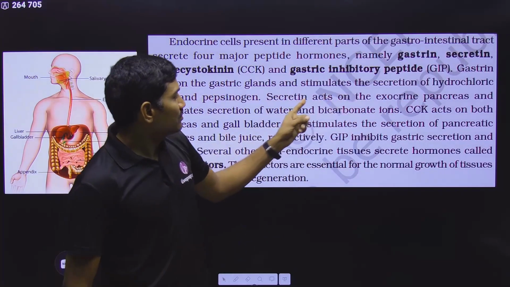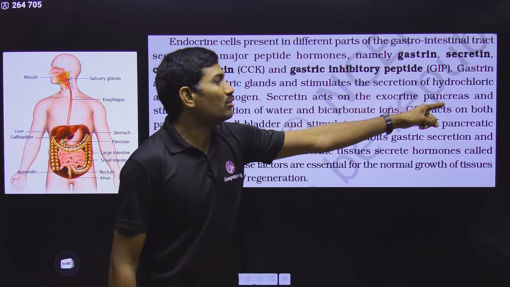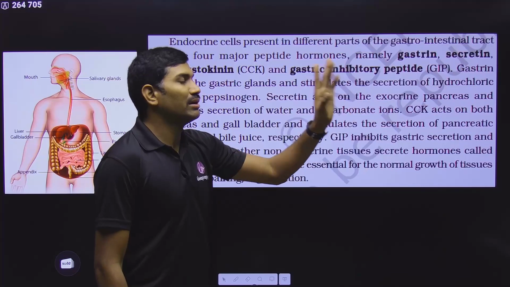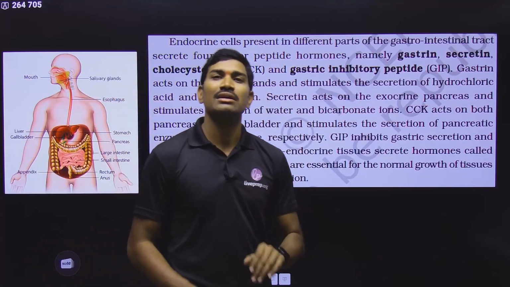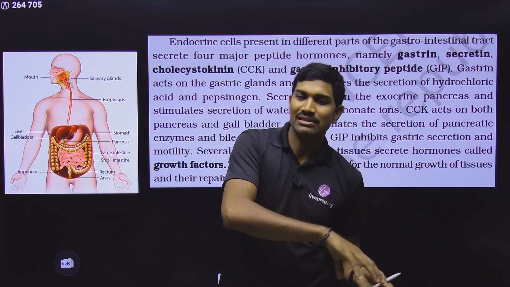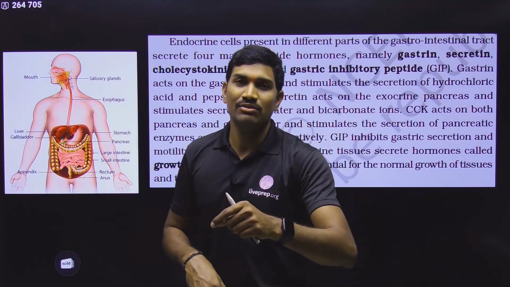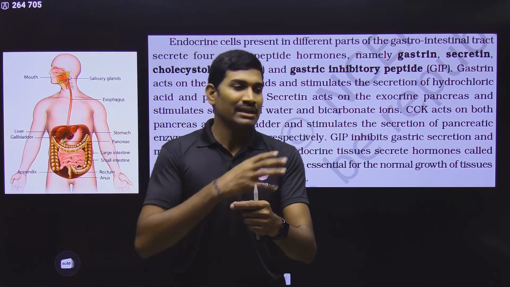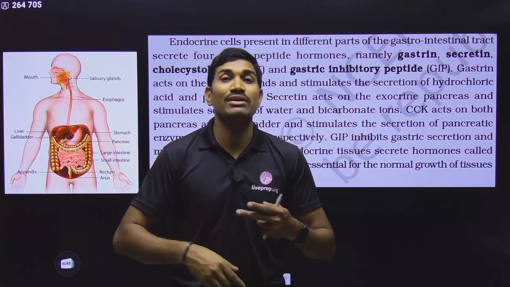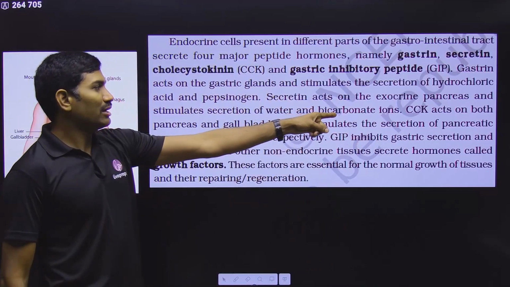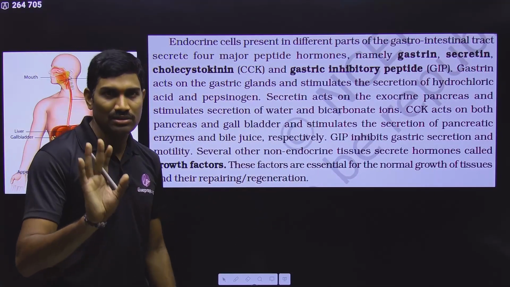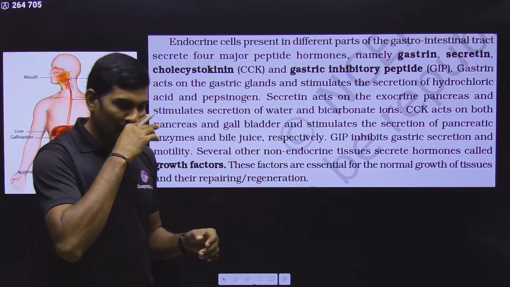Yes or no? So in this way, secretin is acting on the exocrine part of the pancreas, so that it is stimulating secretion of water and bicarbonates from the exocrine part of the pancreas. What is the use of this bicarbonate? Please remember, this pancreatic secretion is released into the duodenum, which is the initial part of the intestine. From the stomach, acidic part is coming. That acidic part should be neutralized. So we need bicarbonates. That's why this bicarbonate and water are released into this intestine. That is the duodenum part.